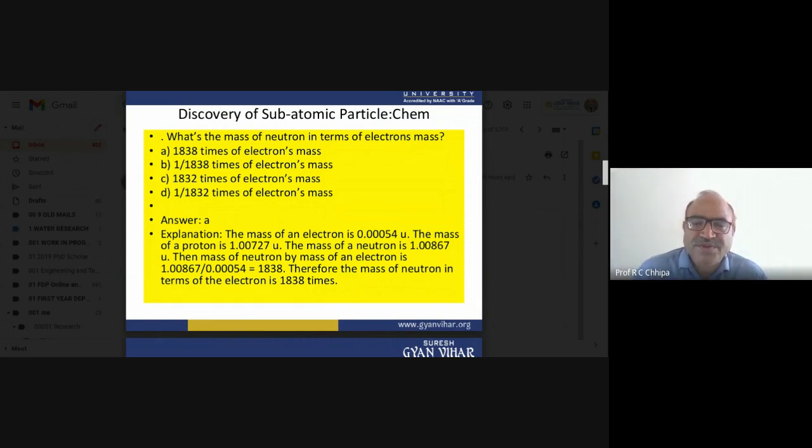This is the standard atomic mass unit, and when the atomic mass unit is compared with the electron, it comes to 0.0054. Then the mass of a neutron is 1.00867 u. So the mass of a neutron by the mass of the electron is 1838.